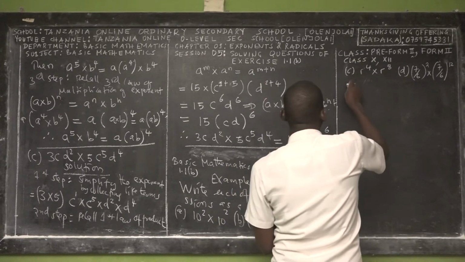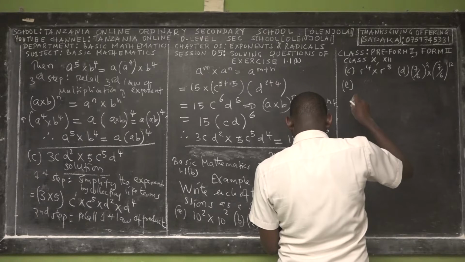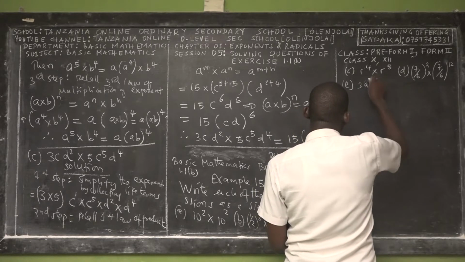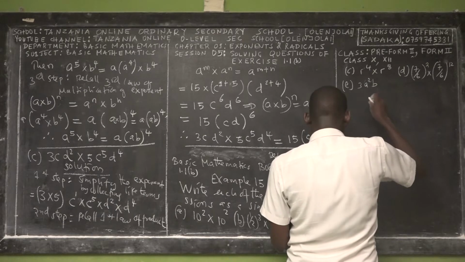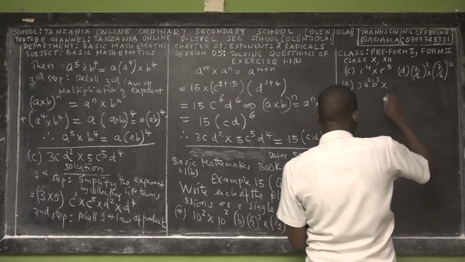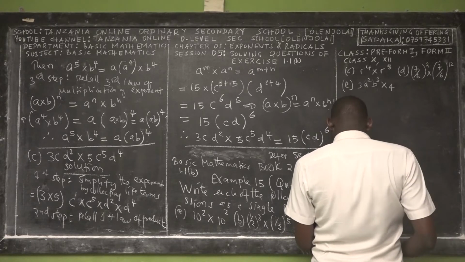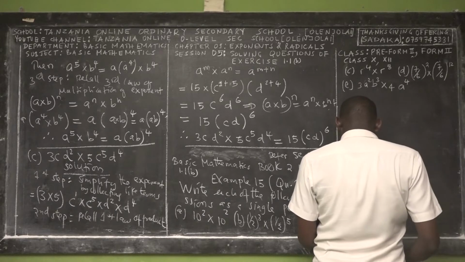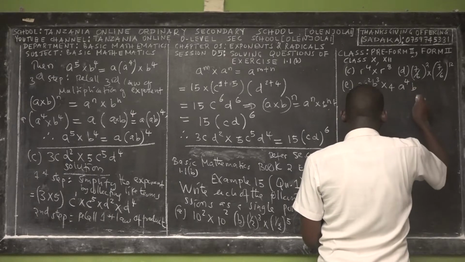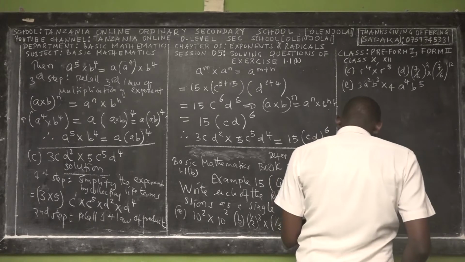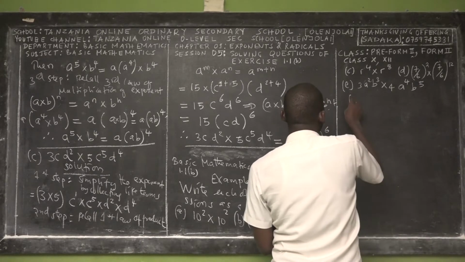Then we have E, E to 3A square B cubic. For you to be competent in mathematics, you have to learn the strategy of solving so many questions before you learn the new concept.